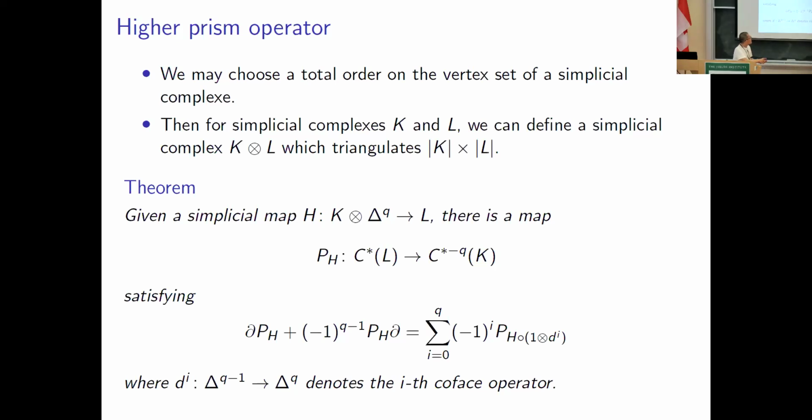I skipped the construction of PH because it's really complicated. All we do is classify all lattice paths, count the number of lattice paths in all classes, and then construct this PH. That's really complicated. But the important point here is this coherence property.